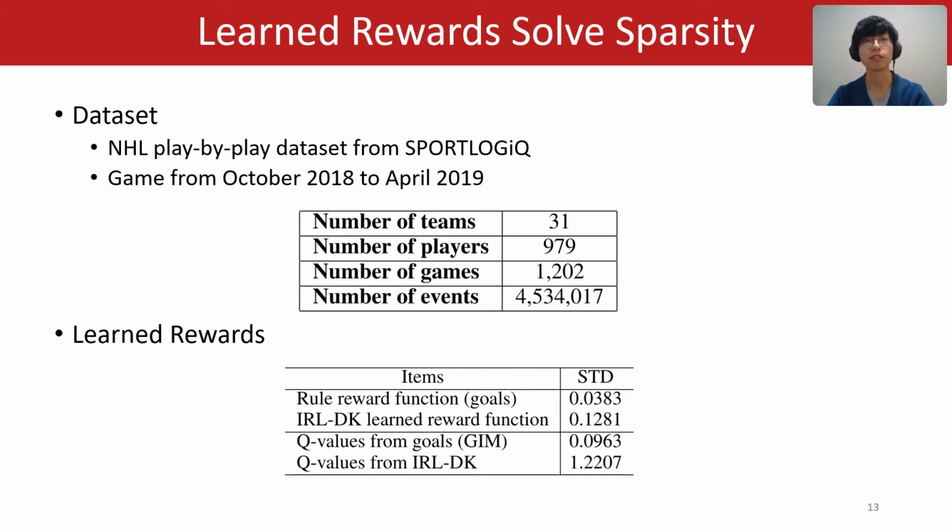Second, we show that our learned reward solves the sparsity problem. Here we calculate the standard deviation of the recovered reward and the calculated Q values. We compare the reward with the rule-based reward function, which are goals, and compare the Q values with the Q values provided by the goal impact matrix. Both results show that the values recovered by our method are much denser.